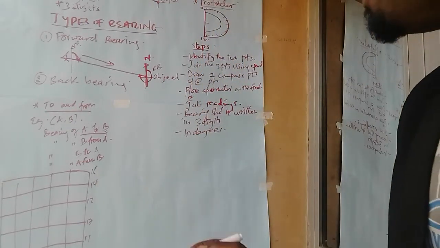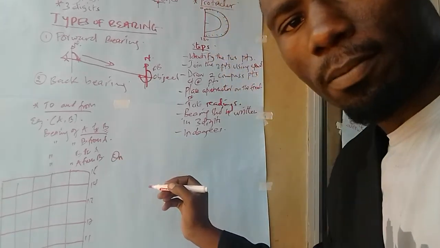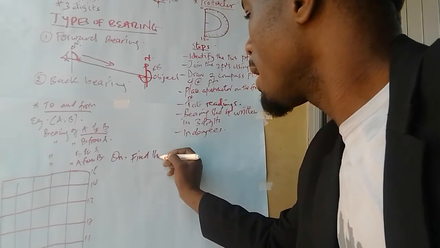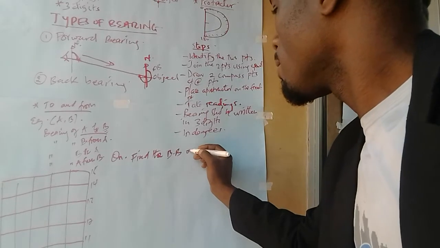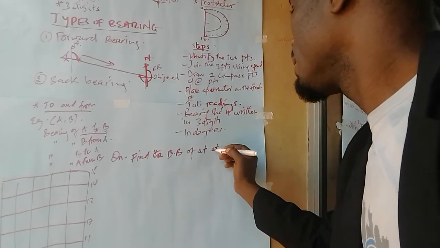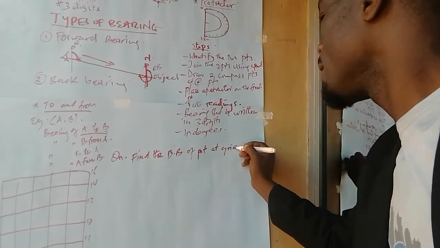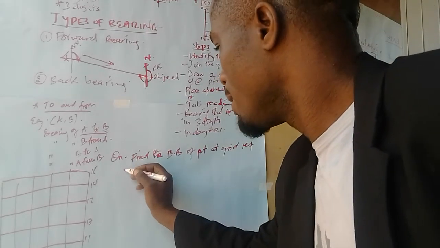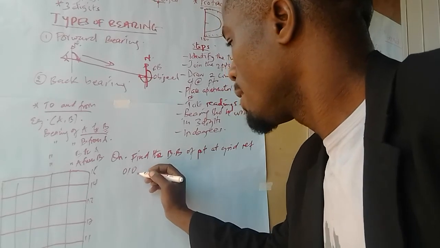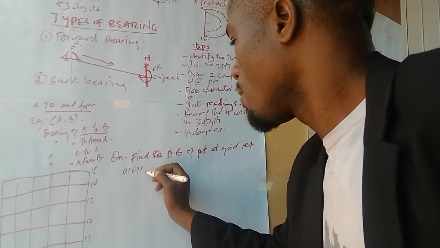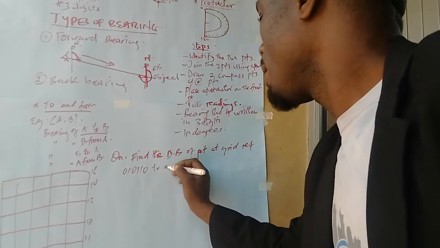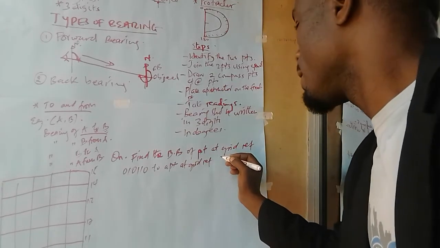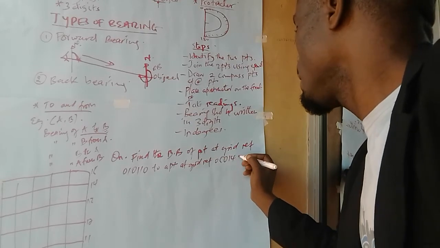So they can ask a question. Let us formulate a question here: find the backer bearing of a point at grid reference 010110 to a point at grid reference 050140.